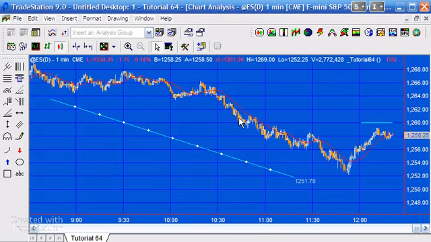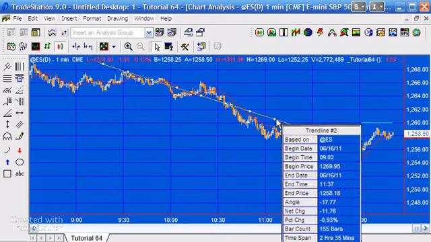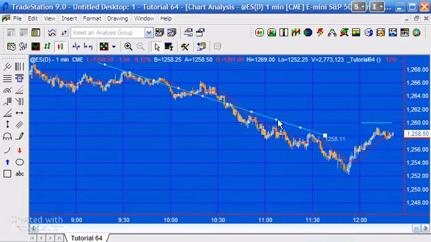So let's make this a little bit more sophisticated, and let's just work out how we could get the program to tell us when, for example, the average crossed above the line. How do we do that?